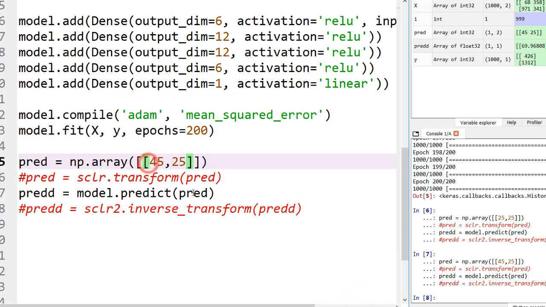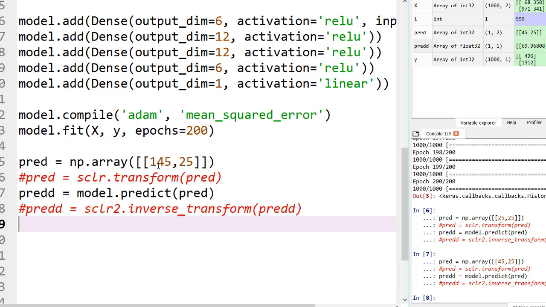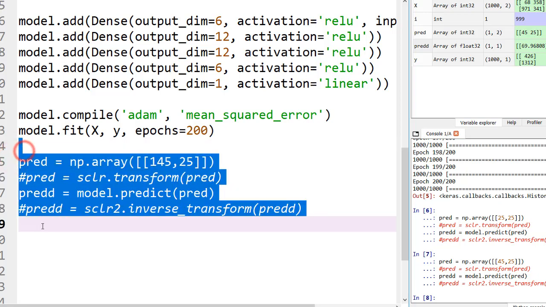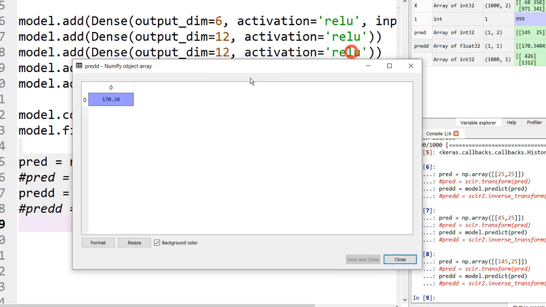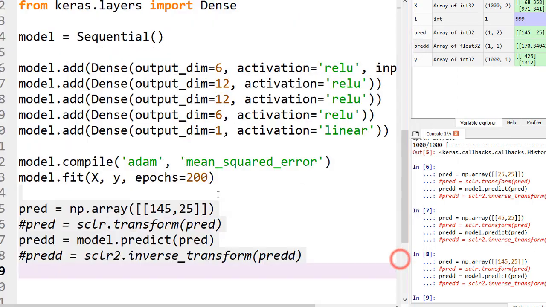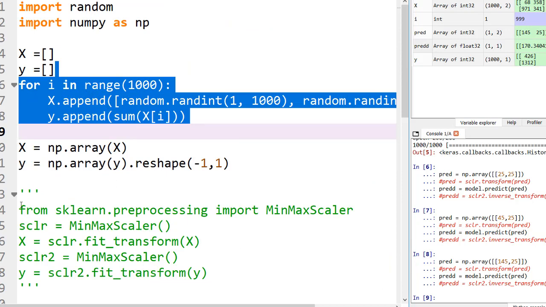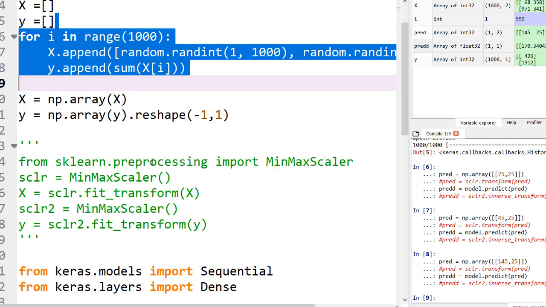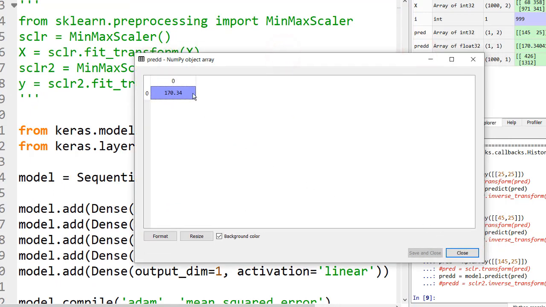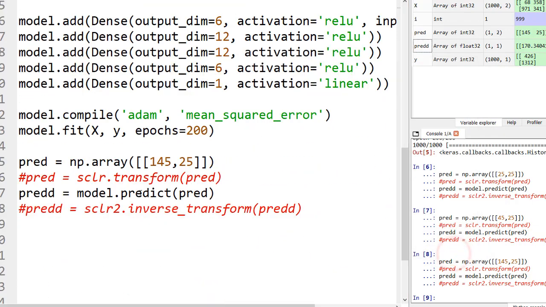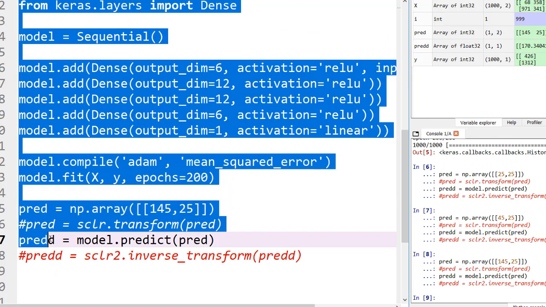Let's try 145. It should be 170. Yeah, it is 170. By the way, if you apply linear regression as a machine learning algorithm, this fits really well. You even get a clear 170 answer, not even 170.34. Really accurate answer using a machine learning algorithm. But I tried it via a neural network and it performed really well.